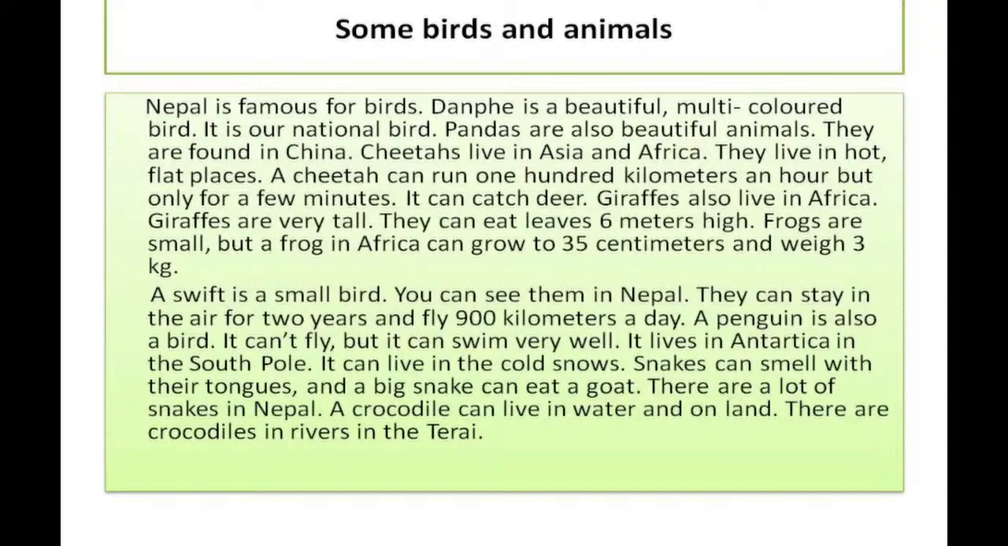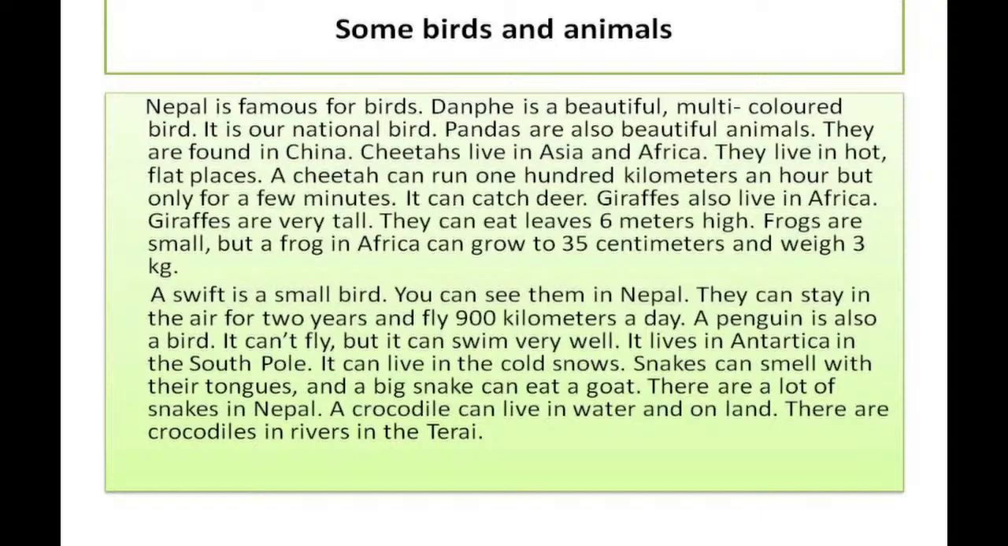Among those birds which cannot fly, penguin is one of the birds which can't fly, but it can swim very, very well. And it lives in Antarctica in the South Pole. Where does it live? It lives in Antarctica in the South Pole. That means it lives in a very, very cold place. It can live in the cold snows, as Antarctica is a very cold place.